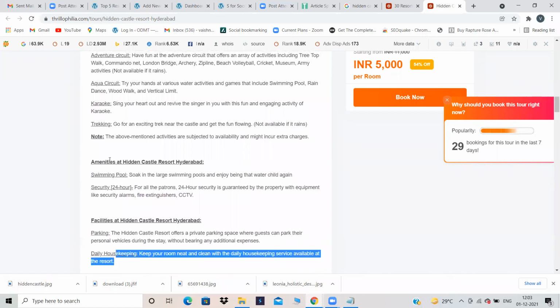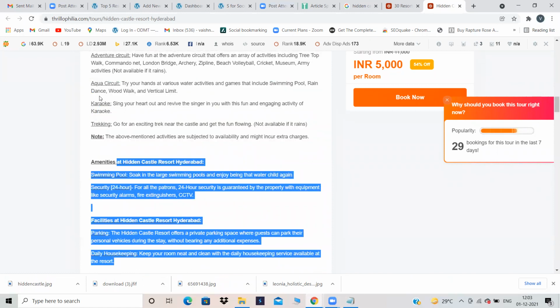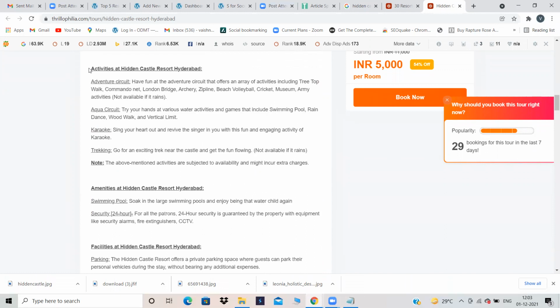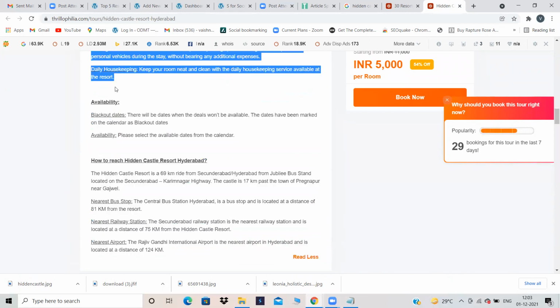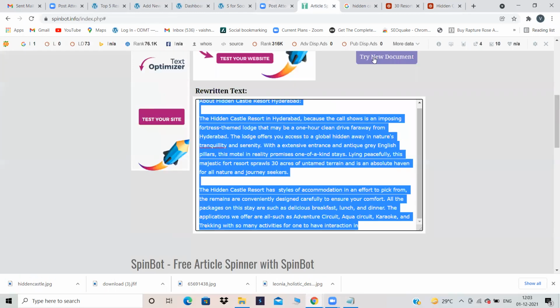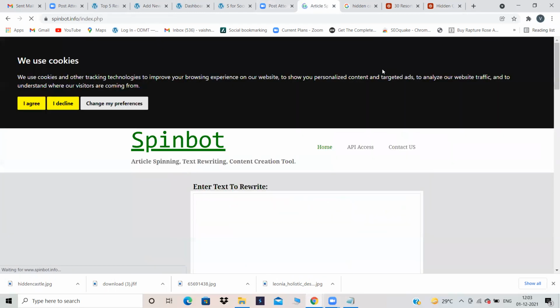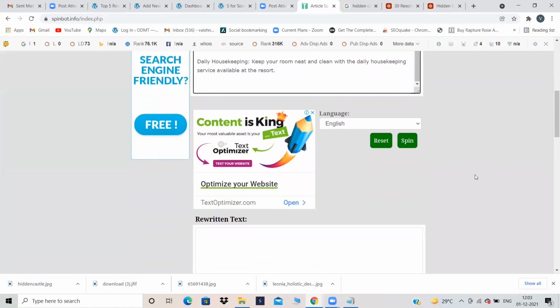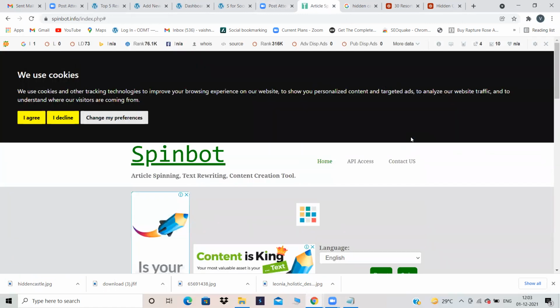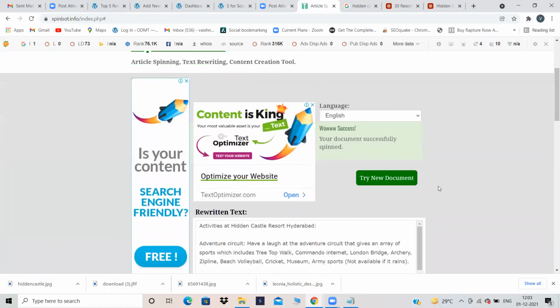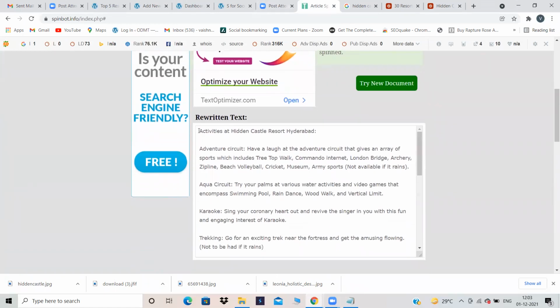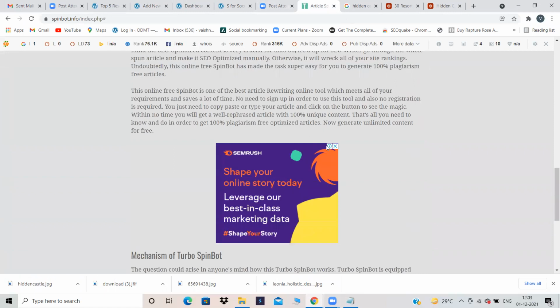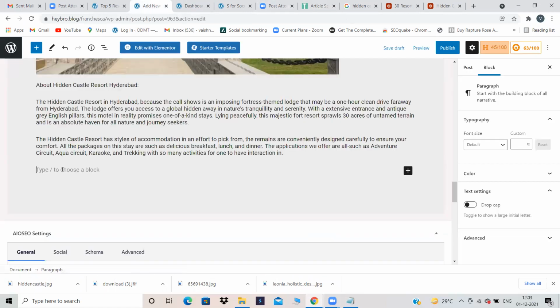So I'm just copying this content from here. Yeah, copy the content. Again, in Spinboard, try new document. Paste it. Spin it. If you have your blog with you, then it is very easy to do on-page SEO. But if you do not have it, it will take so much time.